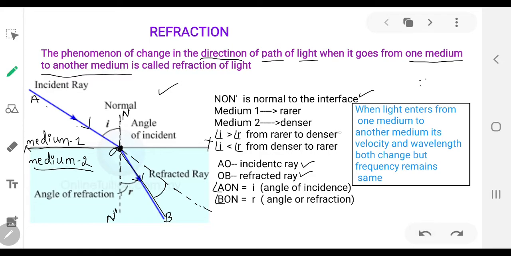In the next discussion, you will come to know why it happens. For the time being, you just remember this. When it travels from rarer to denser, it moves towards the normal. When it travels from denser to rarer, the ray bends away from the normal.